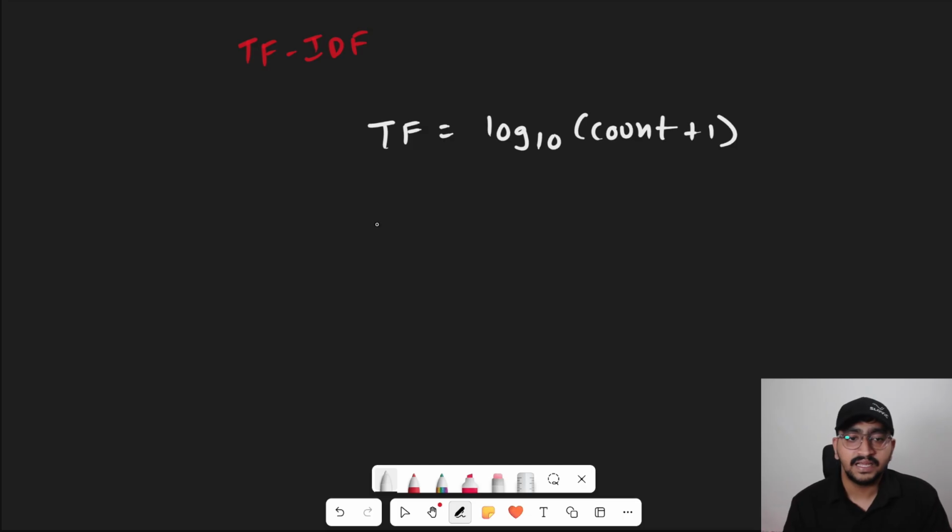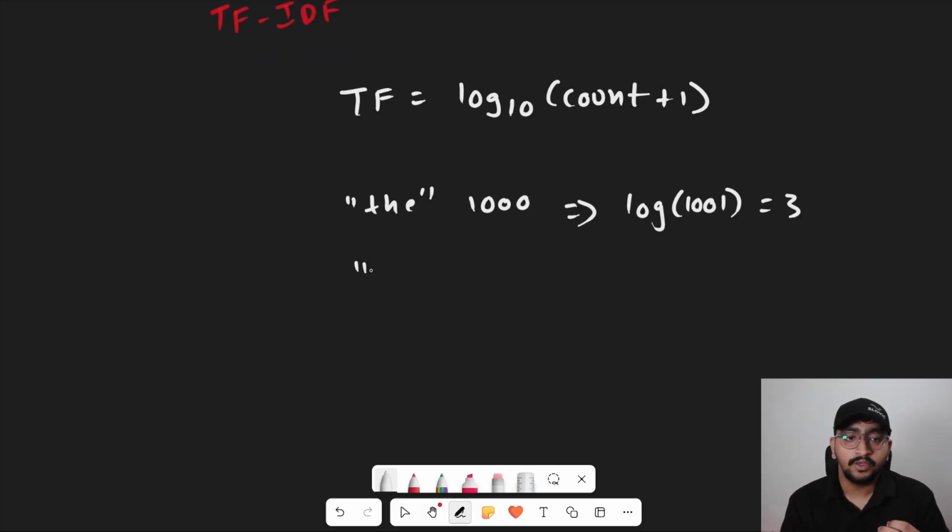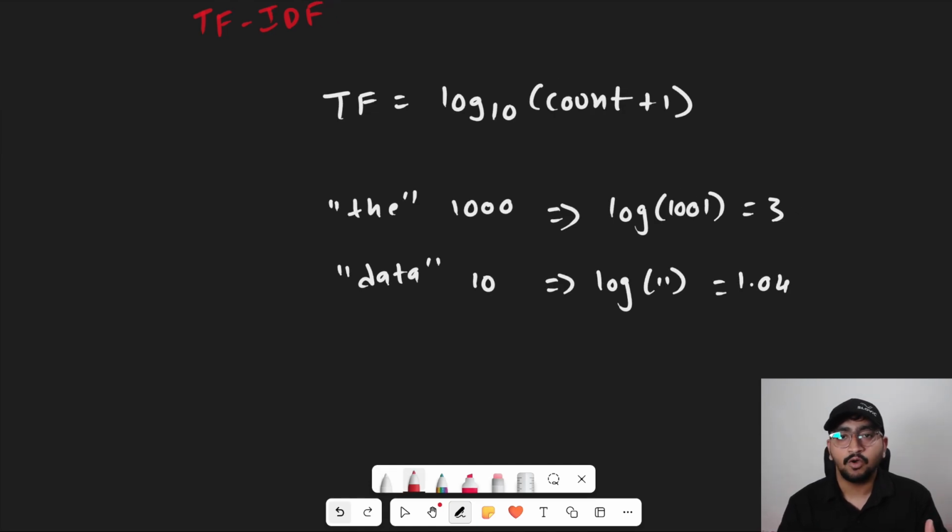Why do we do this? Imagine the word "the" appears 1000 times in a document. The math will make it log of 1001, which is just 3. Now imagine the word "data", which appears only 10 times. The math will look like log of 11, which is 1.04. By using logarithms, the massive misleading gap between 1000 and 10 has been heavily reduced. It stops the model from assigning deep meaning to high frequency words just because they appear a lot.